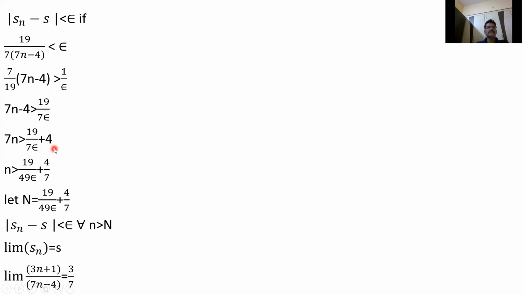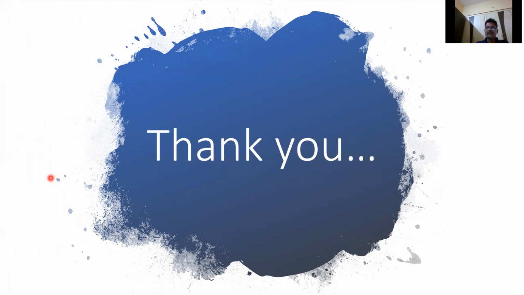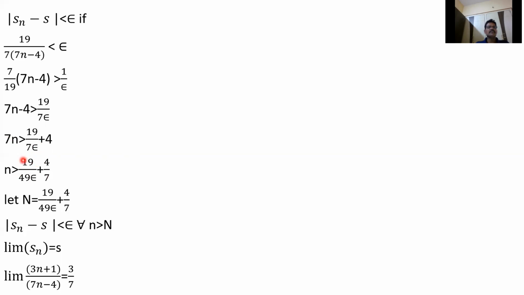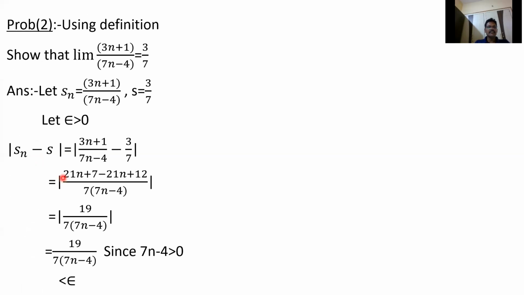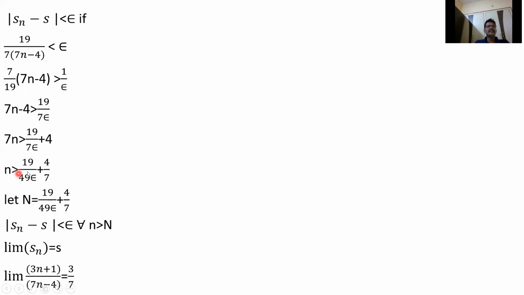So n is greater than 19 by 49 epsilon plus 4 by 7. So finally we are getting mod Sn minus s less than epsilon for n greater than 19 by 49 epsilon plus 4 by 7.